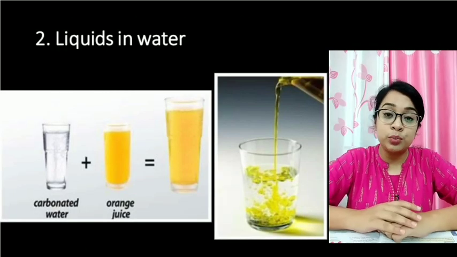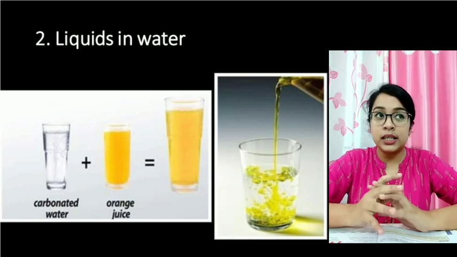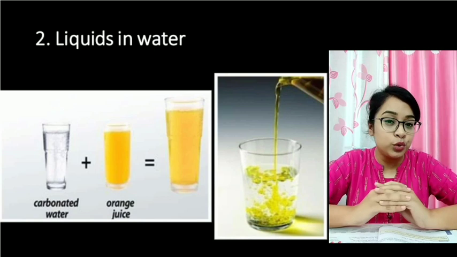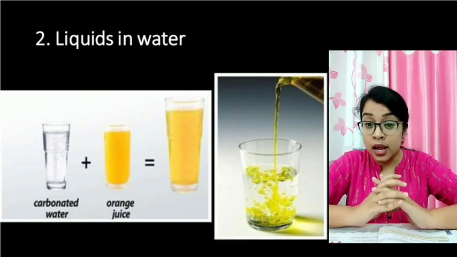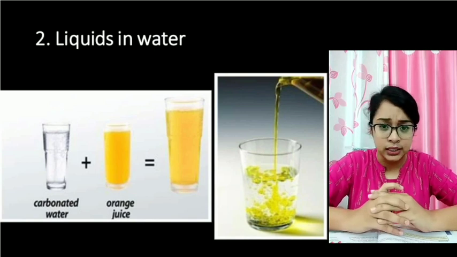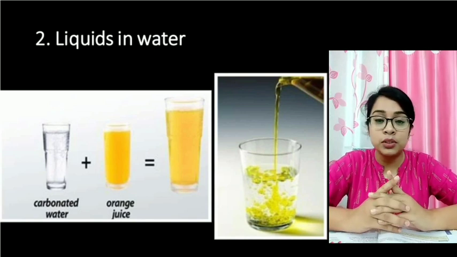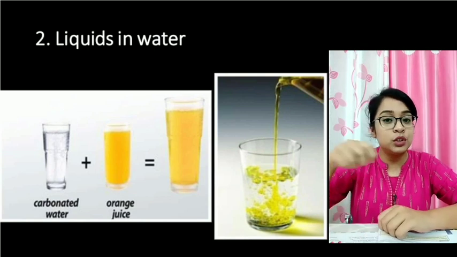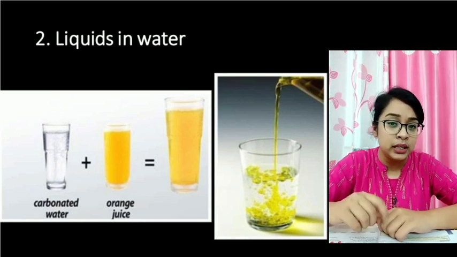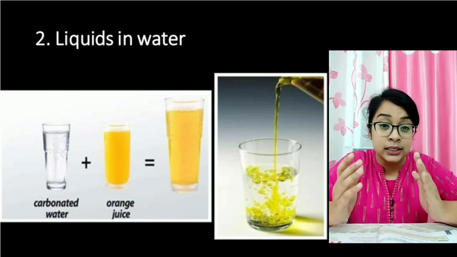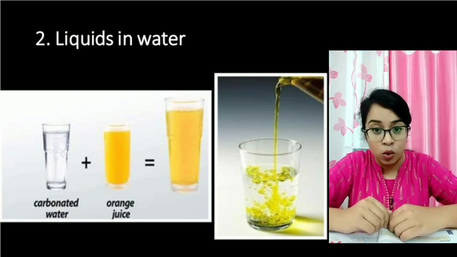Next one is solubility of liquid in water. See, again, if you want to make lemon squash, then what do you have to do? You have to take water and you need to add lemon squash or orange squash in it. That orange squash or lemon squash is liquid. When you add that in water and stir it properly, then you can see the color of the water may change, but it gets completely mixed in water.